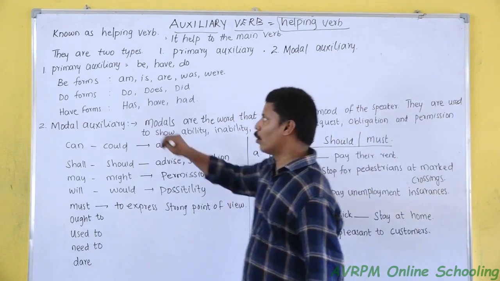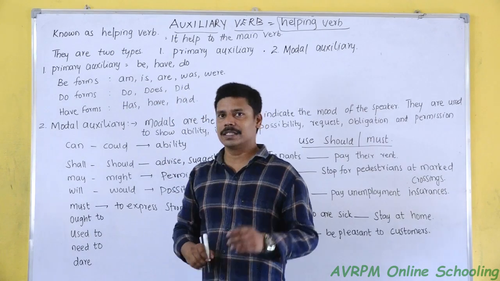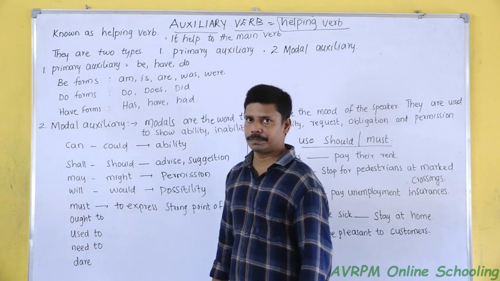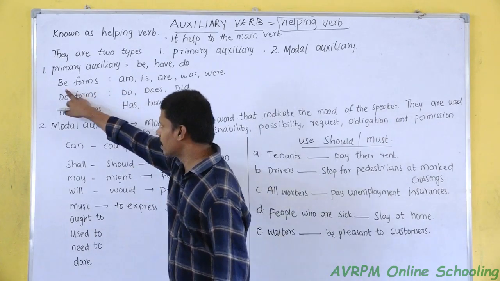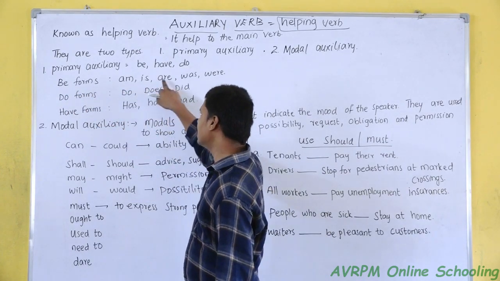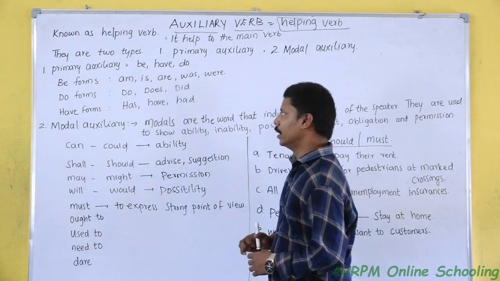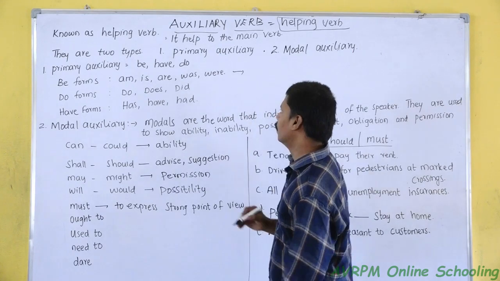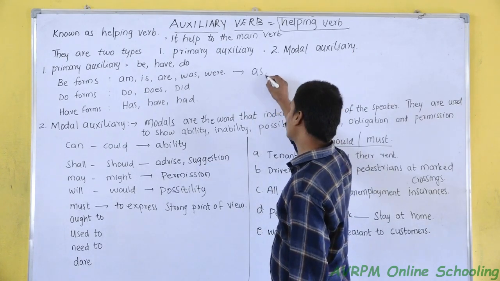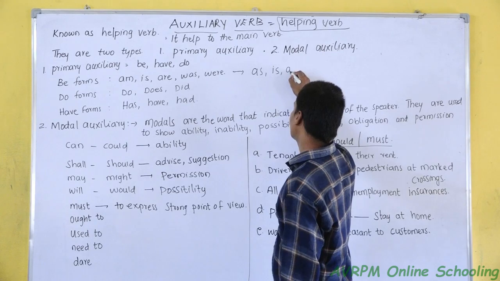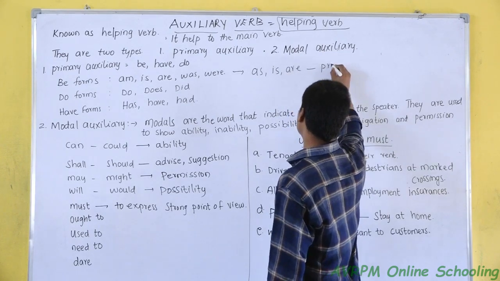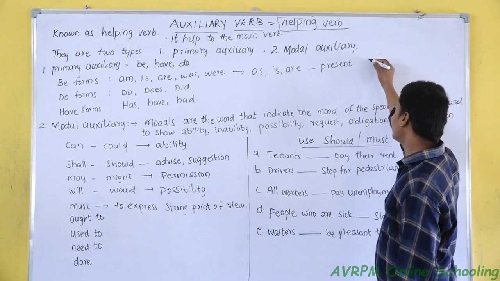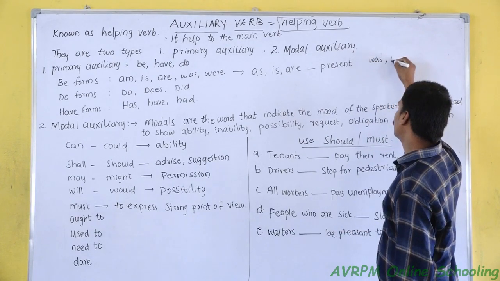What are primary auxiliaries? Primary auxiliary has three parts: be form, have form and do form. I already explained that be forms are am, is, are, was, were. Here we can see five helping verbs. Of the five, am, is, are belong to present tense. Was belongs to past tense.